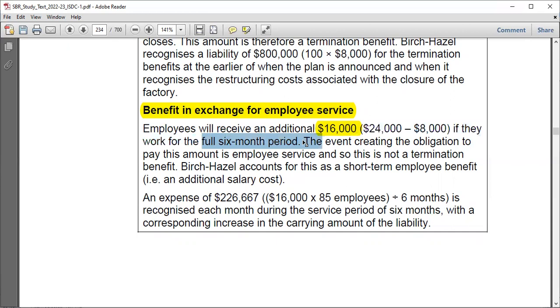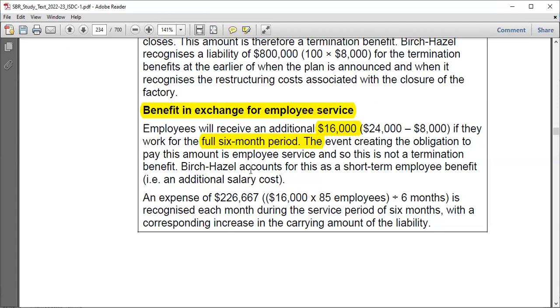This is very right. And so the event creating the obligation to pay this amount is employee service. This is not a termination benefit because you will be paid if you work. It has nothing to do with the termination. So we are just trying to do the accounting treatment to separate those items.